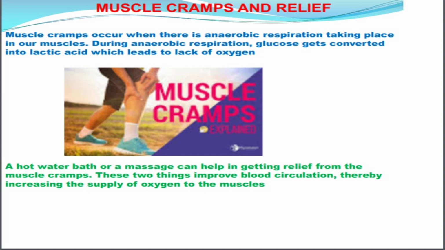Muscle cramps and relief. Muscle cramps occur when there is anaerobic respiration taking place in our muscles. During anaerobic respiration, glucose gets converted into lactic acid, which leads to lack of oxygen. This causes pain in our muscles. A hot water bath or a massage can help in getting relief from the muscle cramps. These two things improve blood circulation, thereby increasing the supply of oxygen to the muscles.